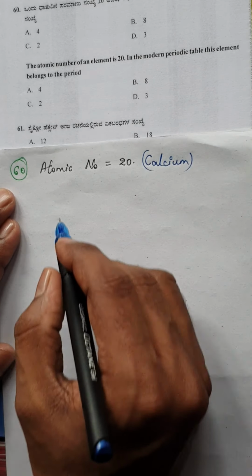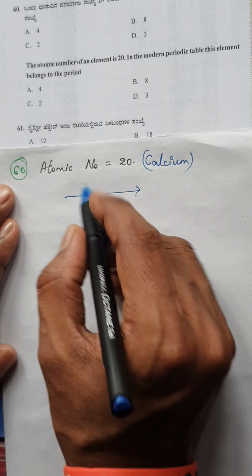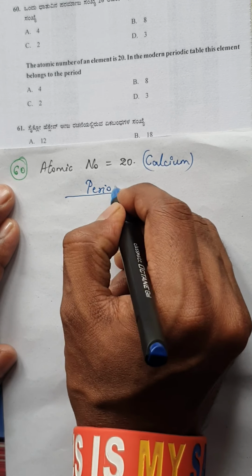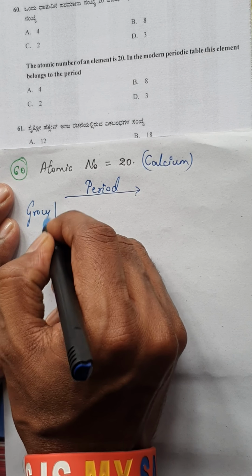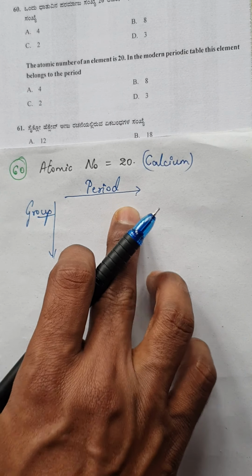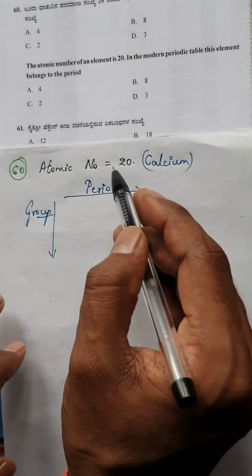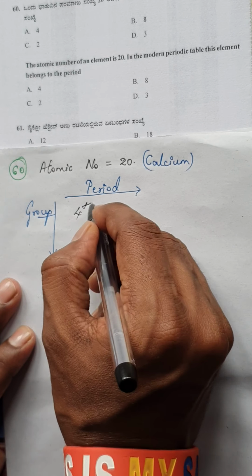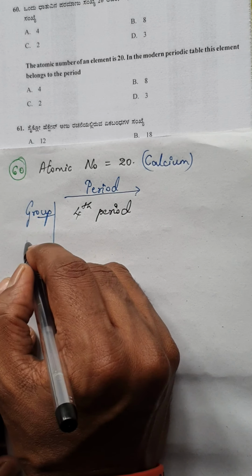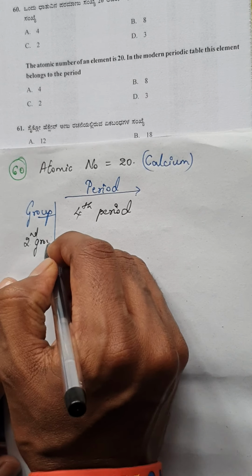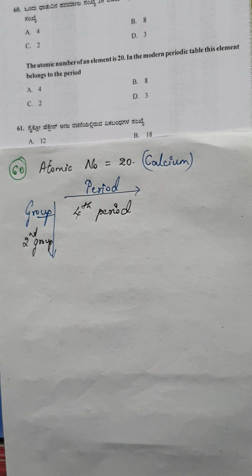In the modern periodic table, horizontal arrangements will give you the period, and vertical arrangements will give you the groups. Here he is asking you the period. He may also ask you the group. For calcium, with atomic number 20, you can note it down: this belongs to the 4th period and it belongs to the second group. In case they ask you the group, you can write the second group.